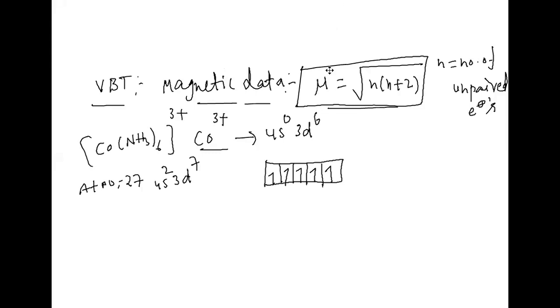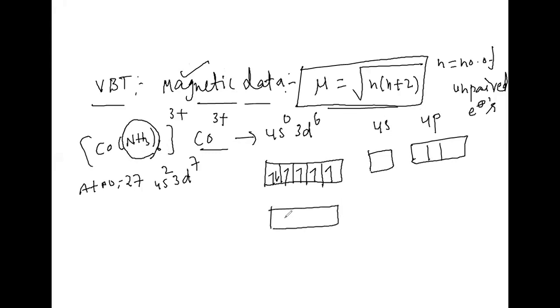4s0 3d6. Then after this what is there? We can take 4s and we can take 4p like this. But under the influence of the ligand, or we can consider by using magnetic data, these electrons which are there in this 3d6 get paired like this.